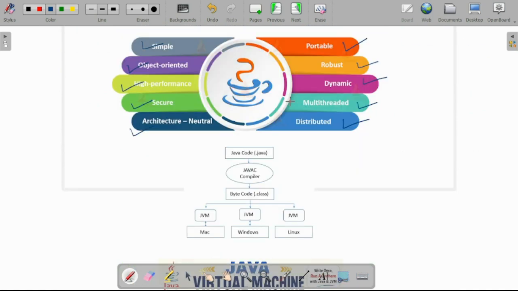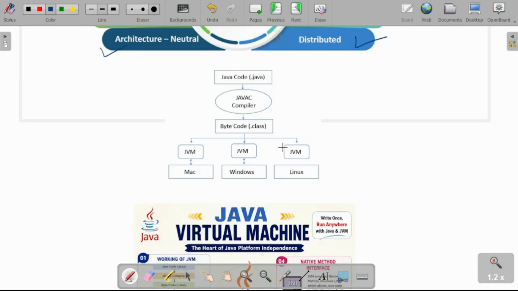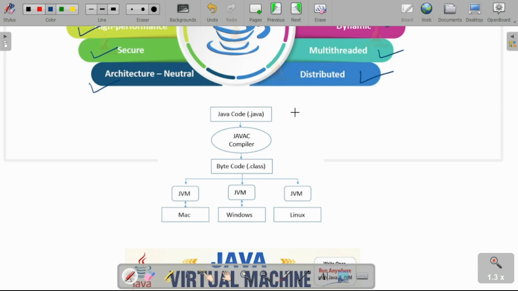Now we will learn how your code can be converted into bytecode. Whenever you write any Java code, you use a Java application like VS Code or Eclipse. These are the software you use for writing the Java code. Whenever you create a Java file, you save it using the extension .java. Now you have to execute the program. First of all, you have written the program. After writing the program, your next step is to compile the program.